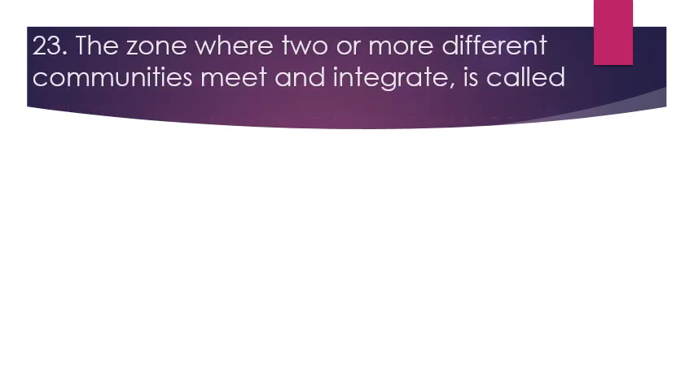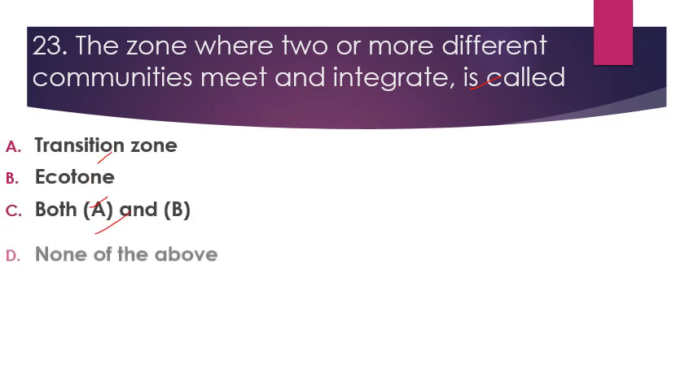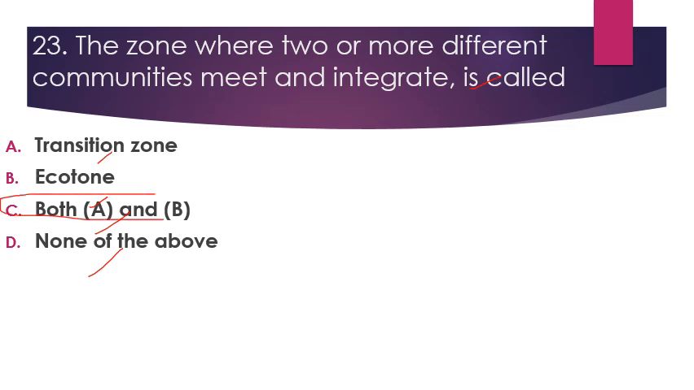Next question is the zone where two or more different communities meet and integrate is called. Our options are transition zone, ecotone, both A and B, and none of the above. So its right answer is both A and B.